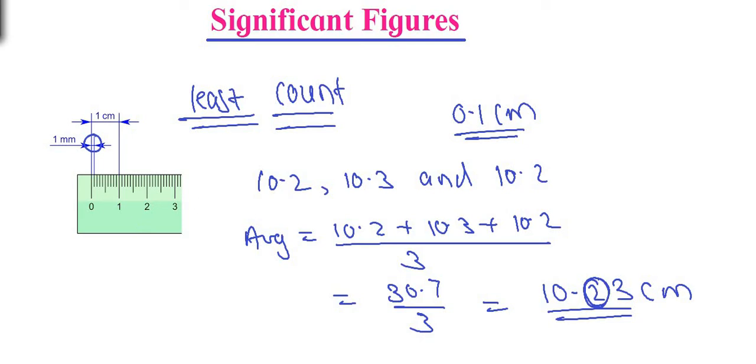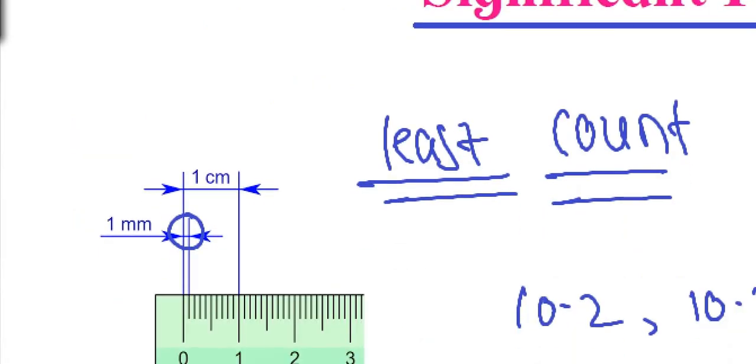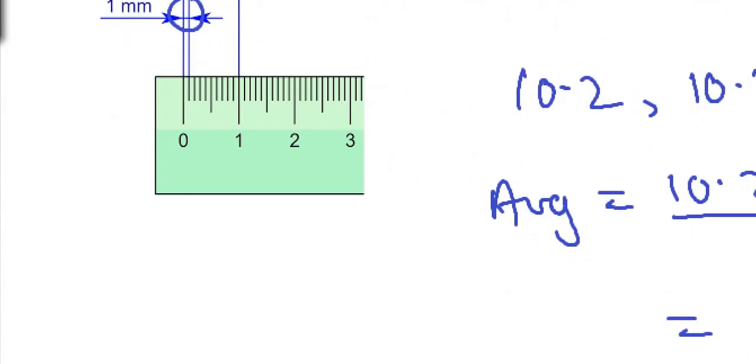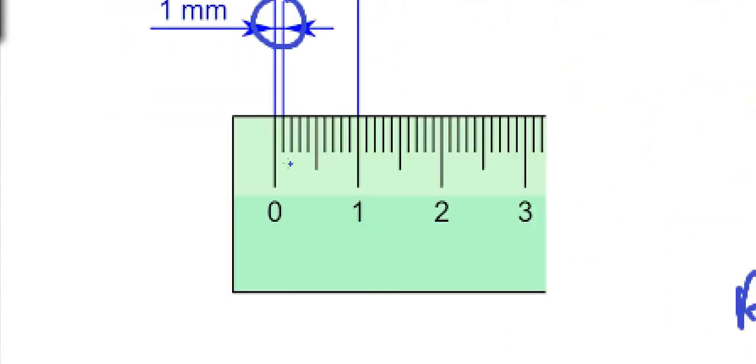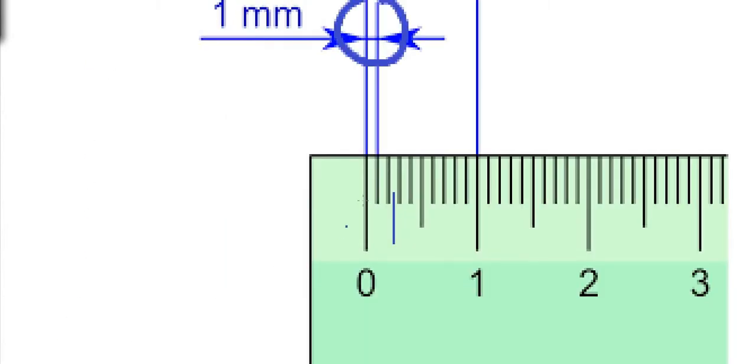I'll zoom in a little bit to make it more clear. When we say 2 millimeter, the line is somewhere over here. Now this is 1 millimeter. Next is 2 millimeter. Now the line is just past 2 millimeter, but we don't know where it is: 2.1, 2.2, 2.3. But since it has not crossed 3, we are going to write this as 2 millimeter only.